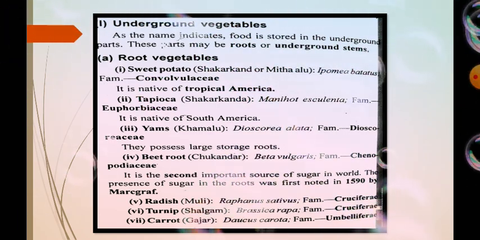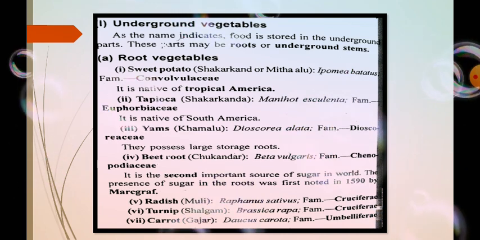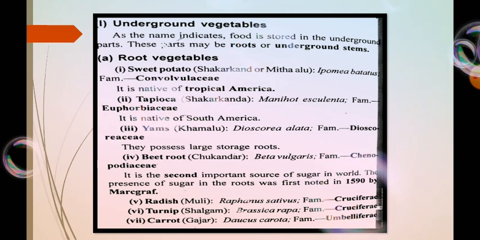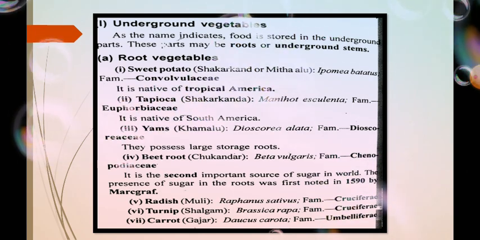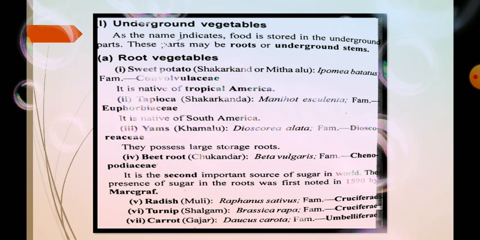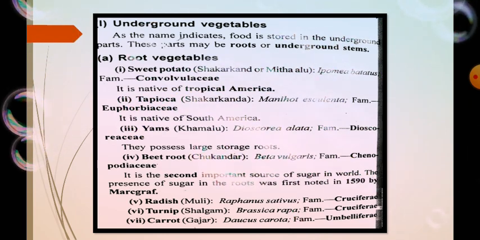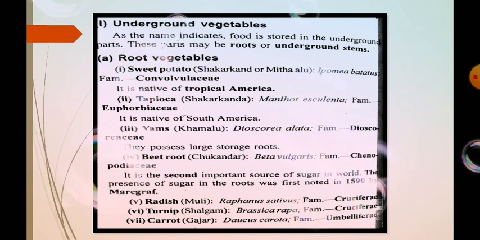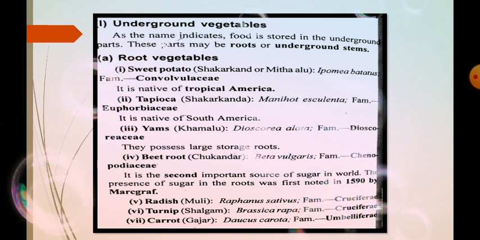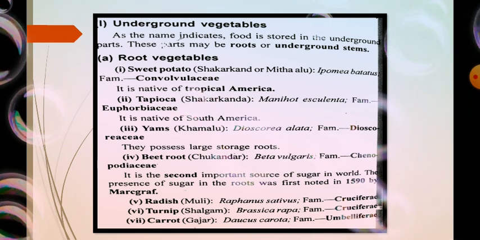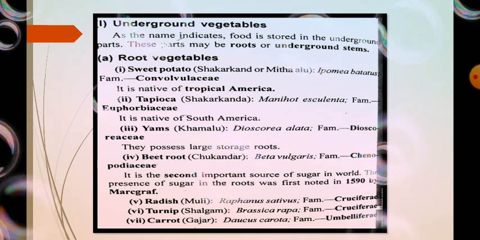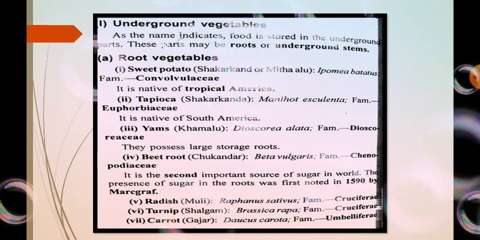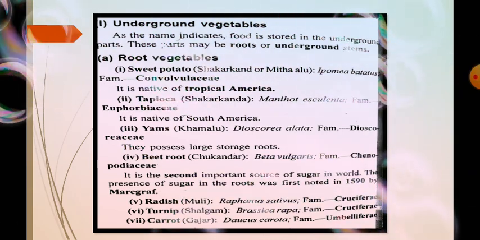Then yams, or its common name is kamalu. This is Dioscorea alata. This is its scientific name, and this belongs to the family Dioscoreaceae. It possesses a large storage root, because these are root vegetables.